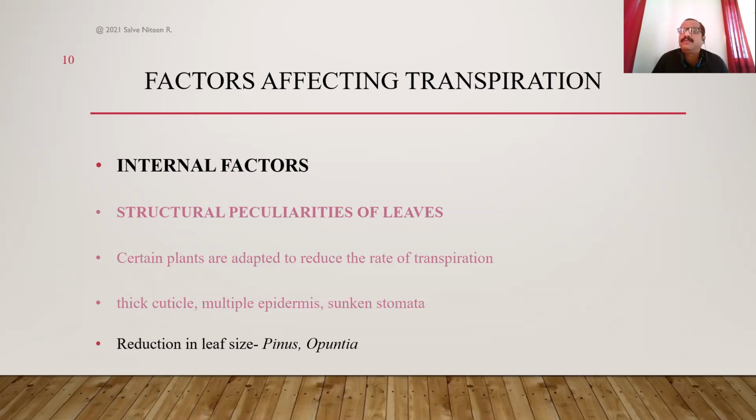Again, there is reduction in leaf size, as in the case of Pinus, the leaves become needle shaped to resist transpiration, or in the case of Opuntia, the leaves may become modified into spiny structures. That way we have studied, that is known as phylloclade in the case of Opuntia and xerophytes. So all these are modifications to reduce the rate of transpiration. These are internal, structural, or morphological factors which reduce the rate of transpiration.